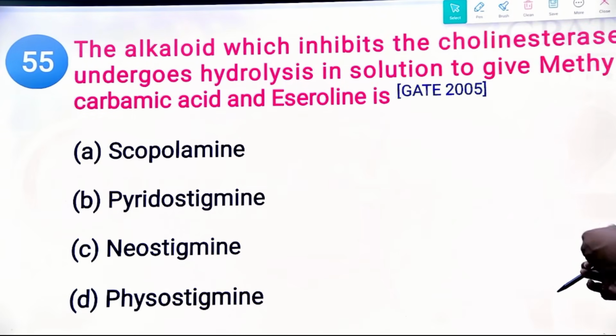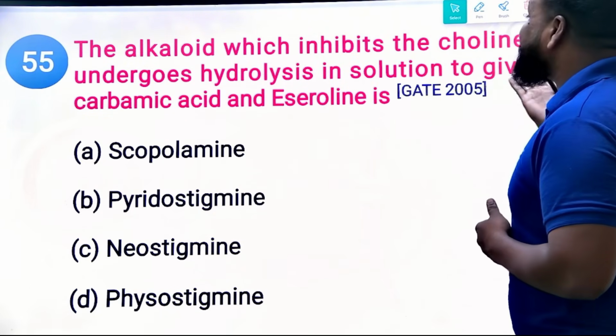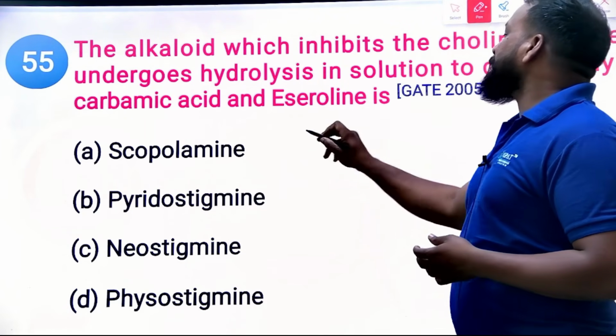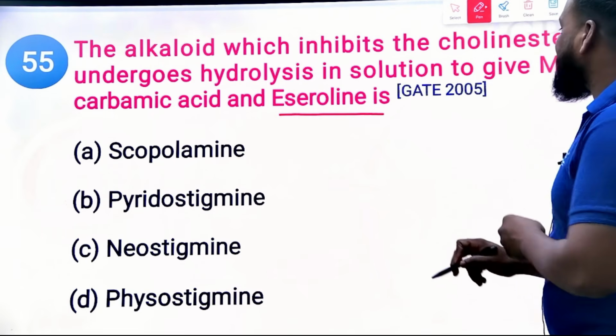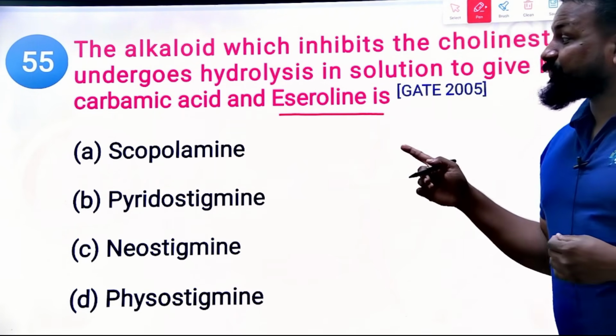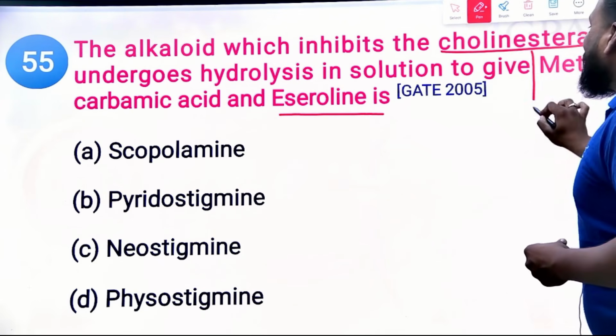The alkaloid which inhibits cholinesterase undergoes hydrolysis in solution to give methyl carbamic acid and eseroline. Try to remember some of the hints that are given in your examination, right? Eseroline. What is the right answer? The alkaloid which inhibits the cholinesterase enzyme, right? They already gave a direct hint. Which means the cholinesterase enzyme.